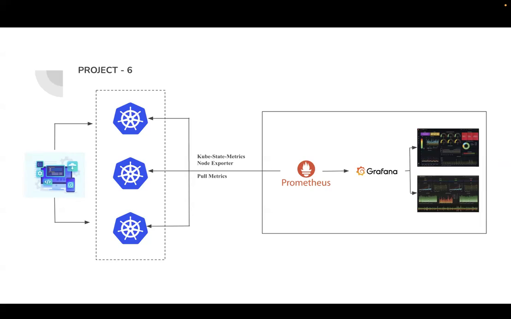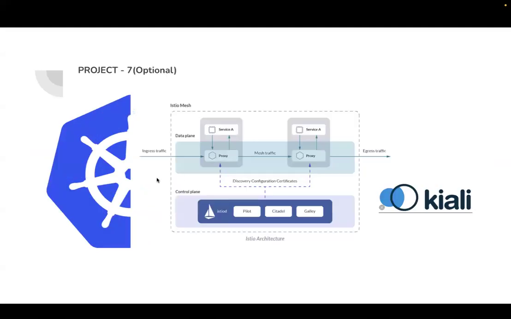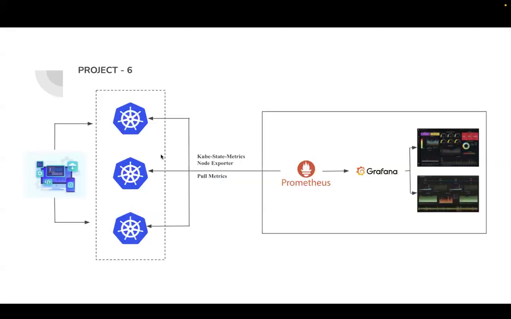The instrumentation means we add dependencies like Actuator and Micrometer to convert the metrics into a Prometheus-understandable format, so that we will be able to know how many requests are coming to your application, and out of those requests, how many are successful and how many are failures. Such internal things we will also be able to know by doing the instrumentation.